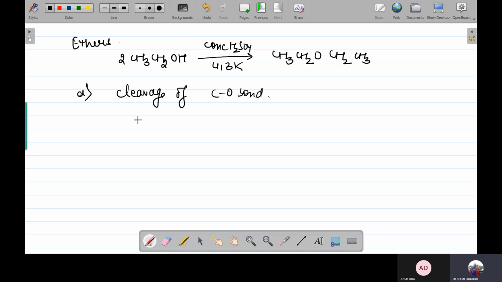If you talk about the halogen acids, ether you have taken, halogen acid you have taken, 373 Kelvin, so alcohol is going to form over here. Now, in case you are using HI, then the alcohol formed reacts with HI to form the alkyl iodide.